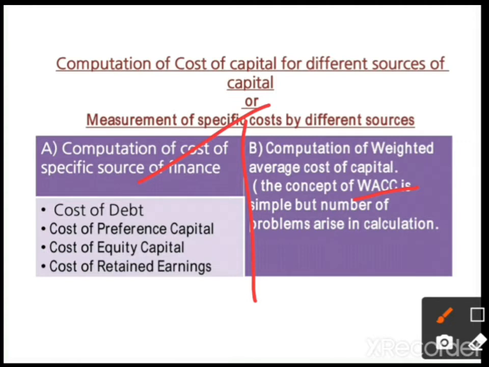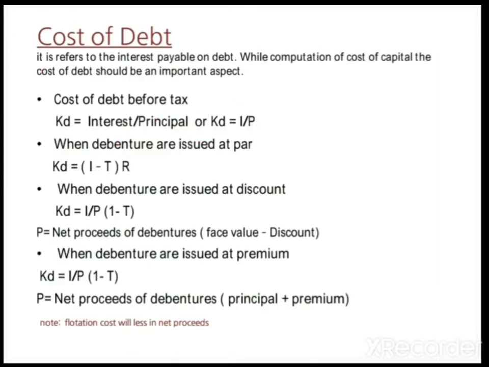The specific sources of finance are divided into four categories: cost of debt, cost of preference shares, cost of equity, and cost of retained earnings. Among that, they can ask a 2 marks problem, a 5 marks problem, even 50 marks, but the most important weightage is the compulsory 15 marks question. Let us start with the specific sources of finance. In that, cost of debt.